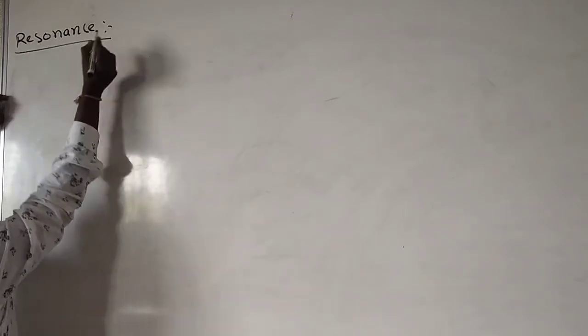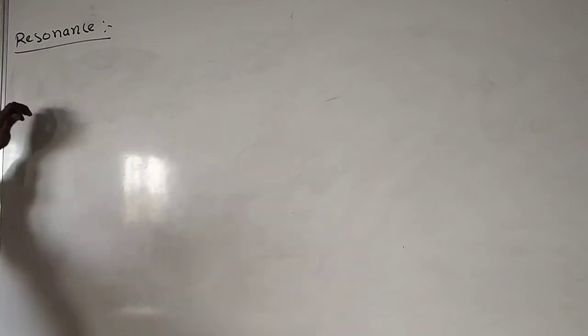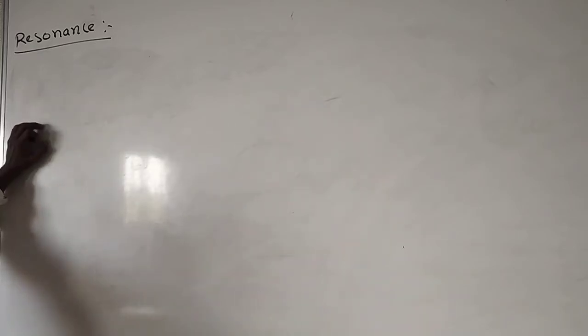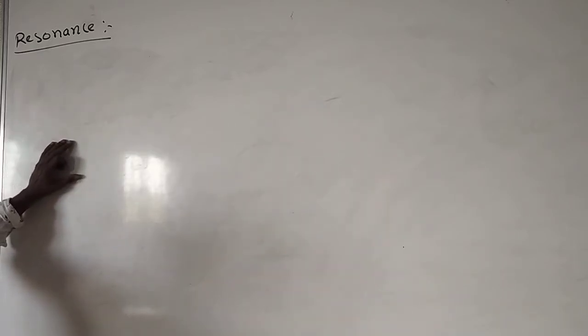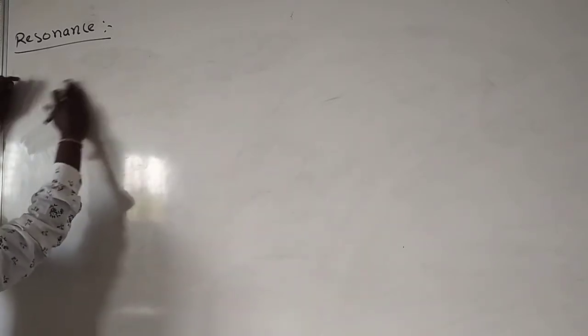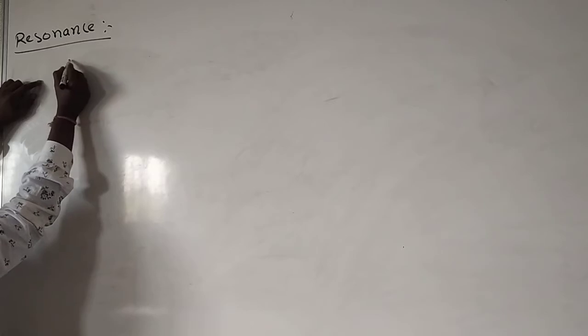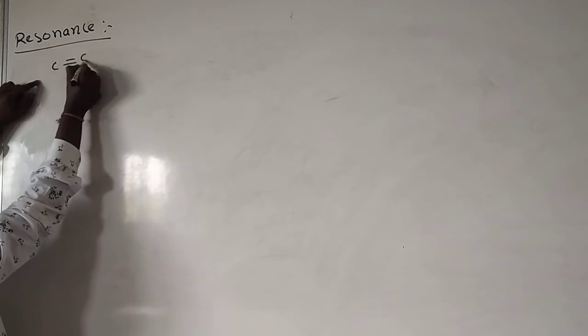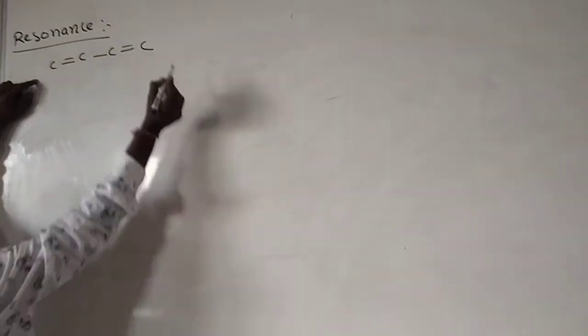Here are some important points of resonance, and the effect of resonance in inorganic chemistry. I will also take an inorganic molecule here. First, a simple organic example, after that we will move into inorganic molecules.